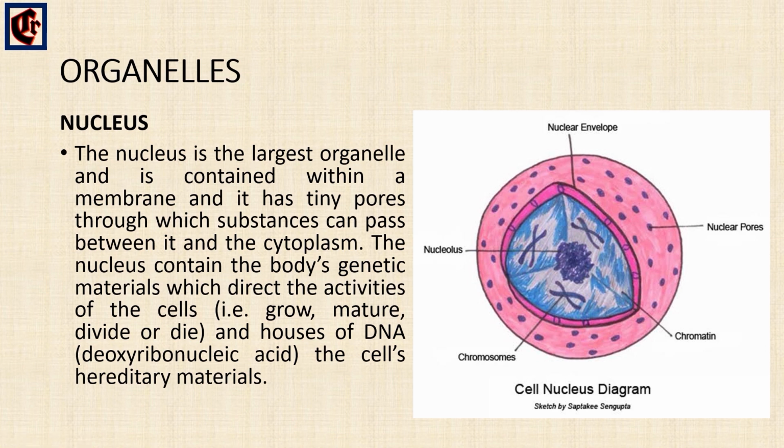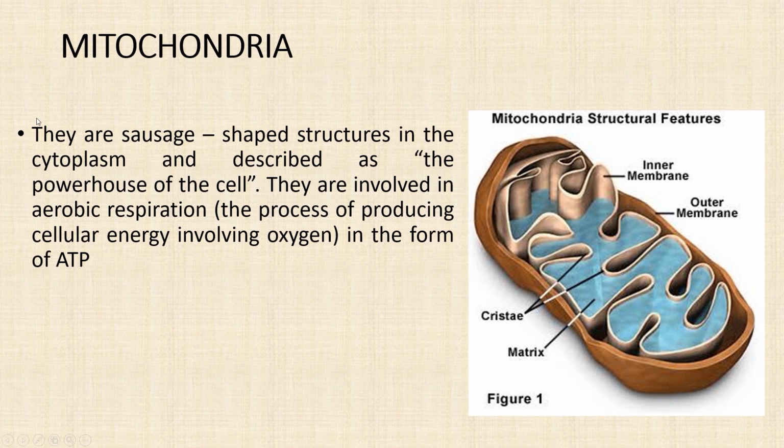So we'll see the next one, mitochondria. What are mitochondria? Mitochondria are sausage-shaped structures, and they have an outer membrane and an inner membrane. They have the cristae, which is a folded membrane, and the matrix, which is a fluid, and they play a vital role in energy production, in which the citric acid cycle or the Krebs cycle takes place.